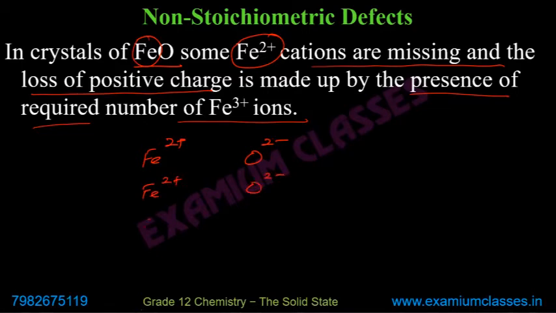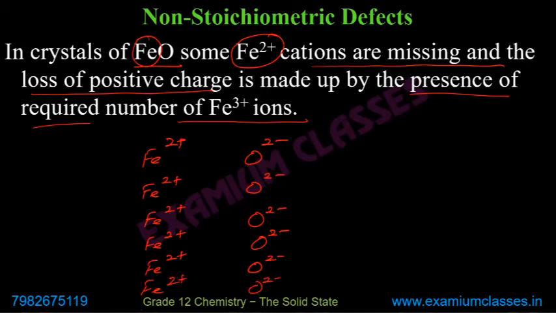Now, how can the charge be balanced? For that, consider multiple molecules of FeO. Suppose three Fe2+ are missing. Then the charge can be balanced by 2 Fe3+.